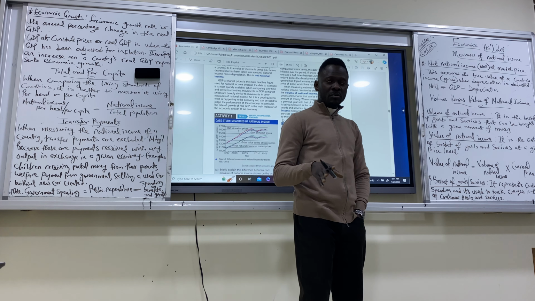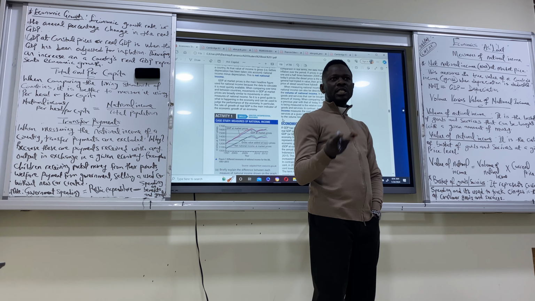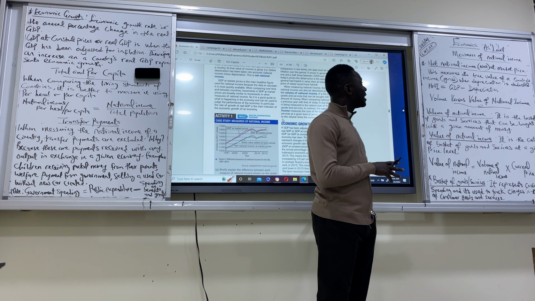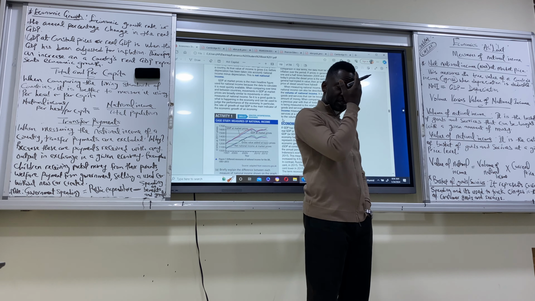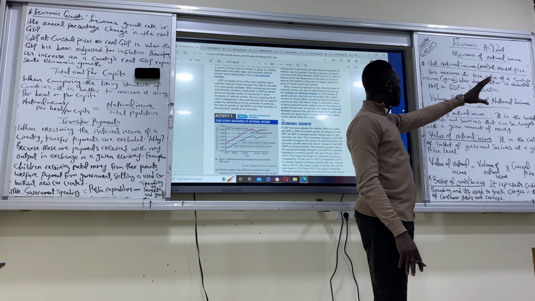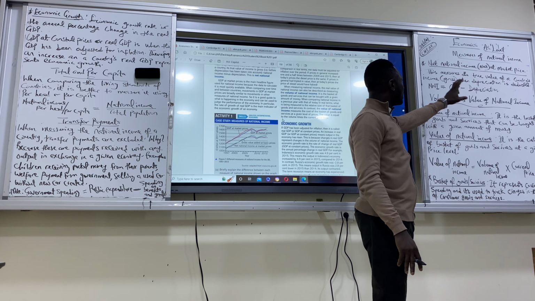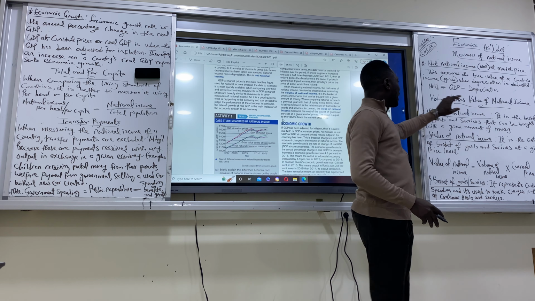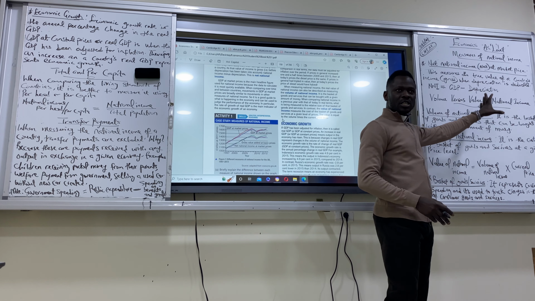We are measuring our national income. Yesterday we measured using GDP, GVA, and GNI. Today we want to talk about net national income, NNI. For the net national income, I wrote at market price. This measures the true value of a country's income, which is the GDP when depreciation is deducted. So NNI is GDP minus depreciation.